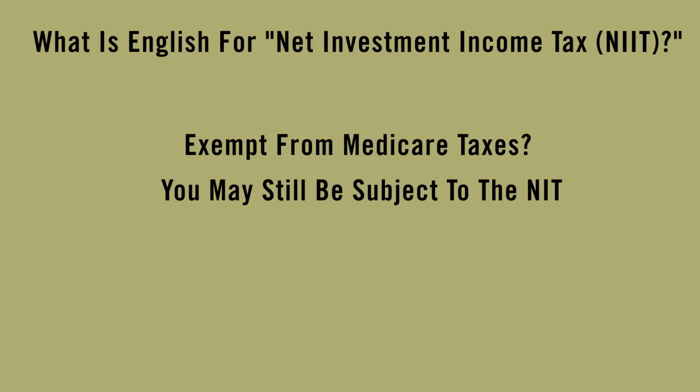So that's when the 3.8% NIT is applied to your investment income. And you should also note that if you are someone who is exempt from Medicare taxes, you may still be subject to the NIT, because remember, the NIT is based on investment income and your MAGI being over the thresholds we just talked about.